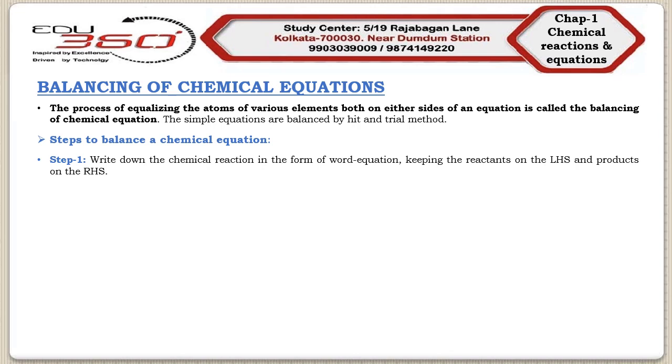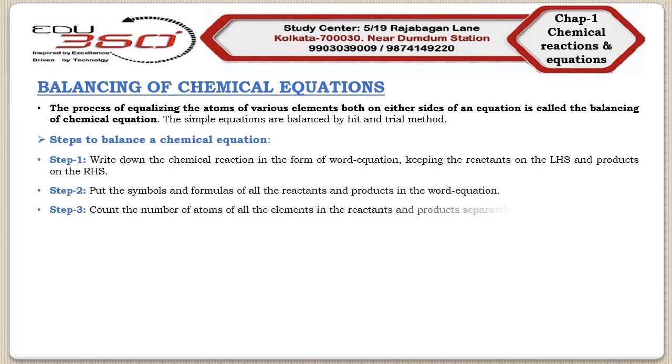Next, you will put the symbols and formulas of all the reactants and products in that word equation. Step number 3. Next, you will count the number of atoms of all the elements in the reactants and products separately.